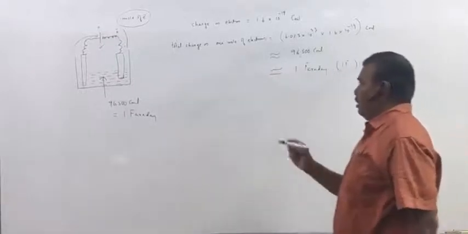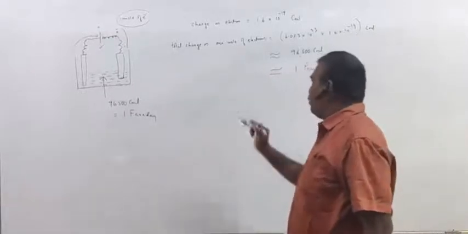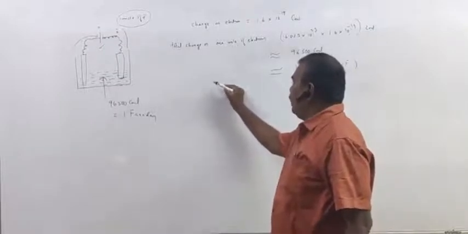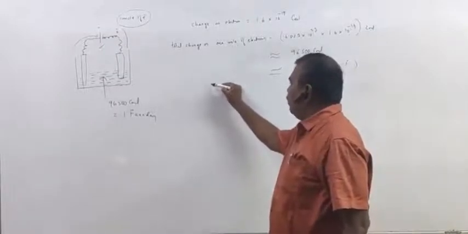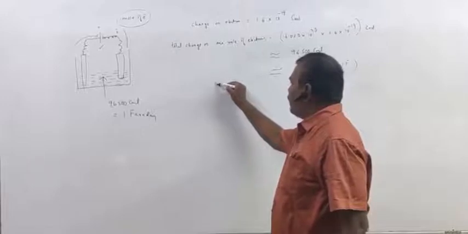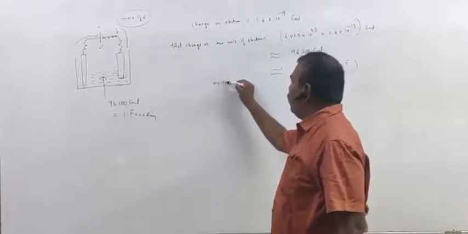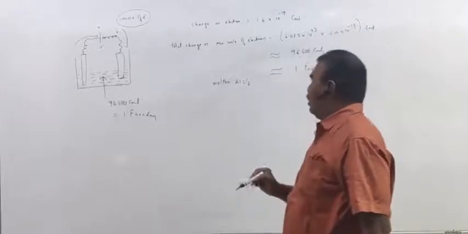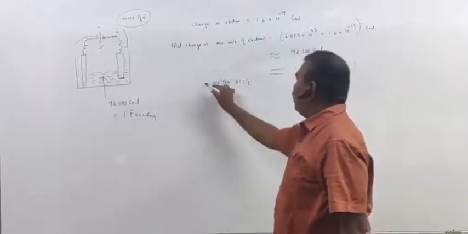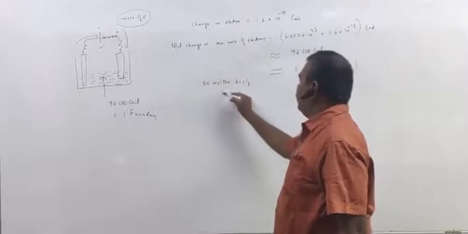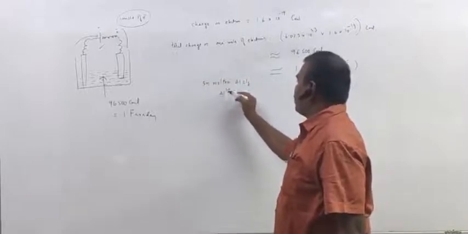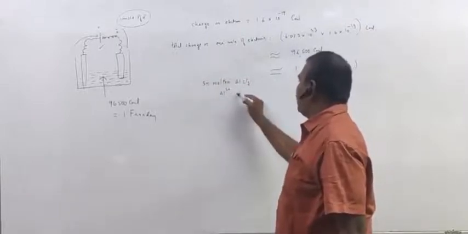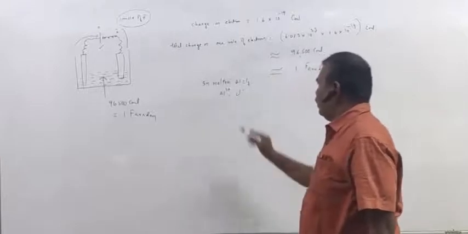Okay. Now, for example, let us suppose that molten AlCl3 is there. Already you know, in molten AlCl3, Al3+ ions are present and Cl minus ions are present.